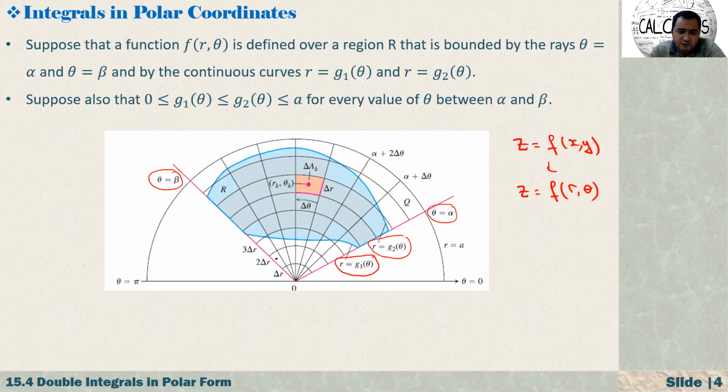Let me draw some rays starting from this O, 0, right? Let's say this is the first ray, and the second ray, a third ray, a fourth ray, and so on, maybe M rays. And after that also the circles for r. This is how we partition this region.